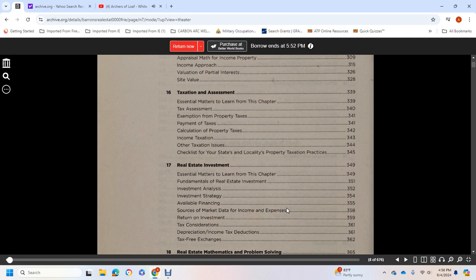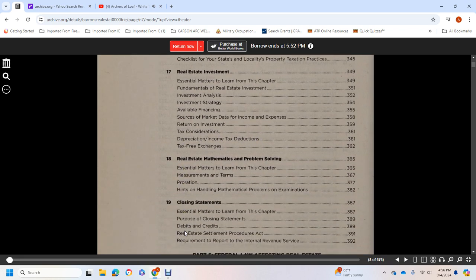Taxation issues: check with your state and locality for property taxation practices. 17, real estate investment fundamentals, real estate investment analysis, investment strategy, available financing, source of market data, income and expense, return on investment, tax and depreciation, income tax deduction, tax-free exchange. 18, real estate mathematics, problem solving. Essential matters to learn in this chapter: measurement terms, proration, hints for handling mathematical problems on examinations.